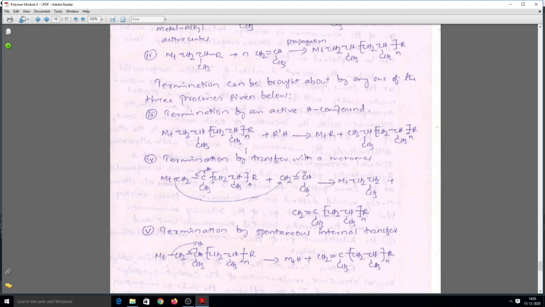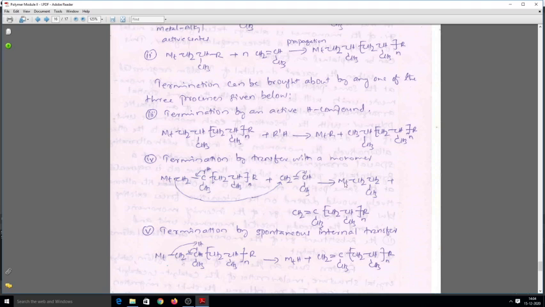And termination by transfer with a monomer. So here you can see that a monomer is near to it, but here the termination is taking place instead of propagation. The carbon hydrogen bond shifts towards this carbon carbon bond, and the metal forms a bond with the monomer unit, and then a carbon carbon double bond is established at one end of the growing polymer, and the reaction stops.